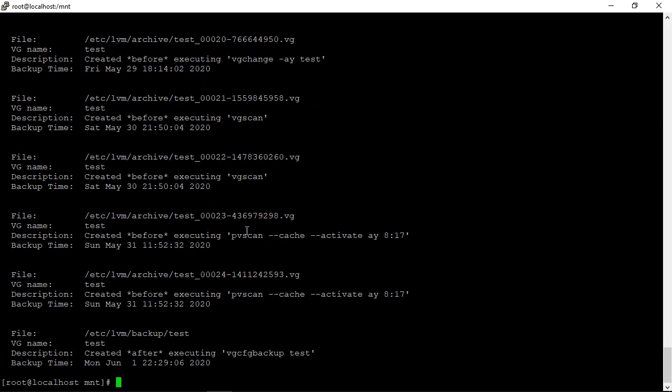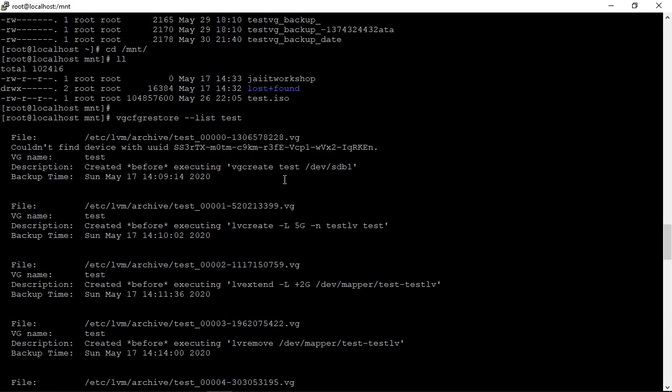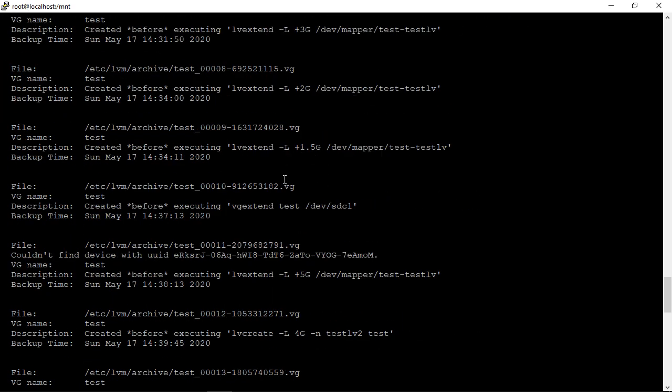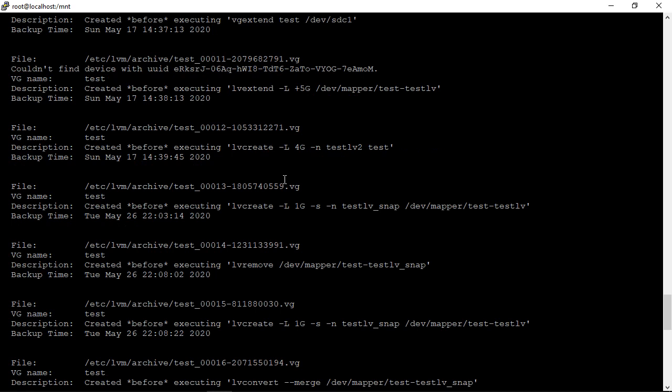If I use this command, it will show me how many configuration backup files I have available on this system, along with the path, file name, date and timestamp, and when it was taken.